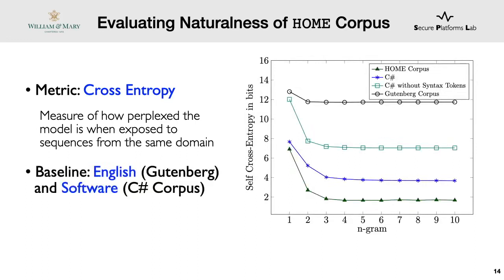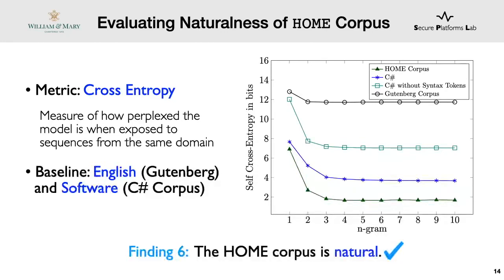As you can see, the home corpus follows the same pattern in that the 1-gram model has high cross entropy and it goes on decreasing after that. More importantly, this evaluation shows that home automation programs are even more predictable than traditional software and the English language. Hence, the home corpus is indeed natural, and we can use it to predict scenarios.